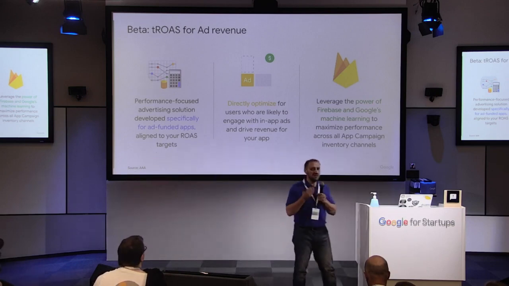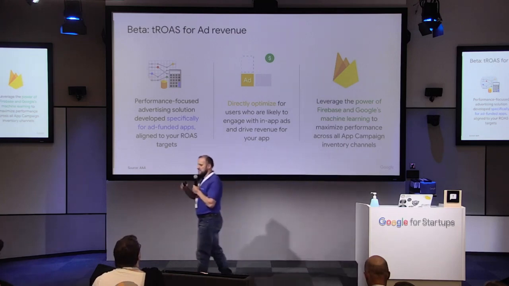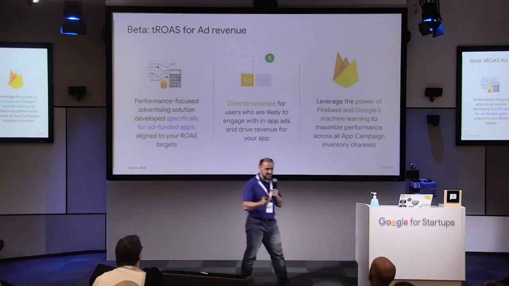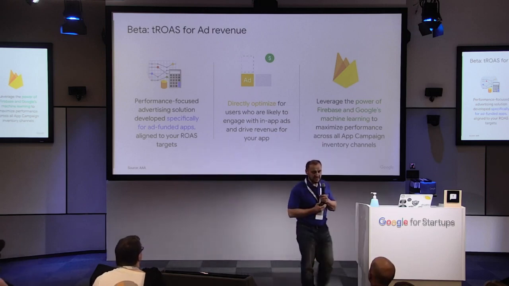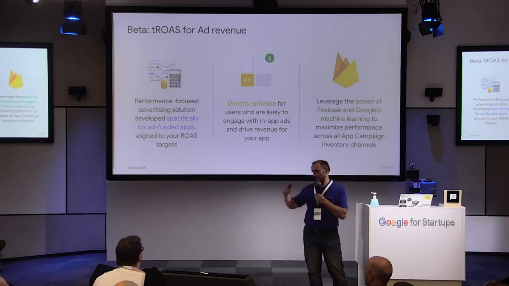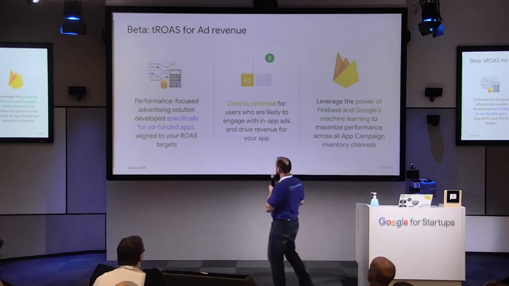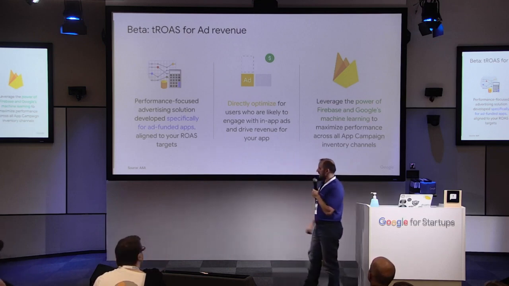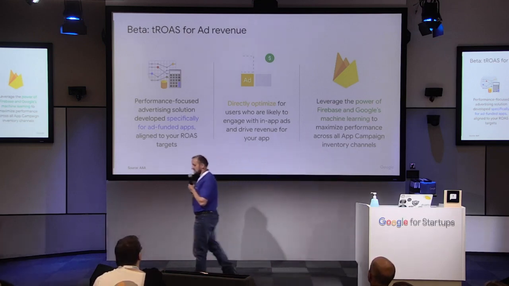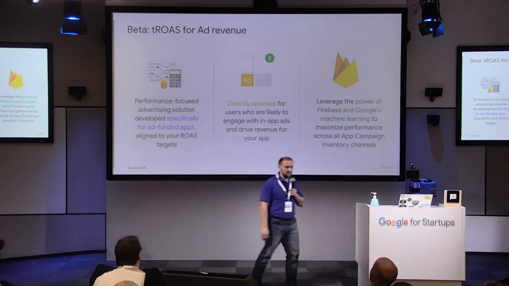So in reality it works this way: as the user I went to the game, I was clicking a few ads, and if I went over the threshold, let's say this 10 cents, then the system was sending the event to Google saying, okay, that user went over 10 cents, and that's the value of all his impressions. So specifically for ad-funded apps, it's recommended for those games and apps that have like 90 plus percent of revenue coming from ads.